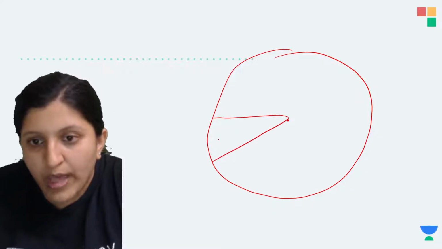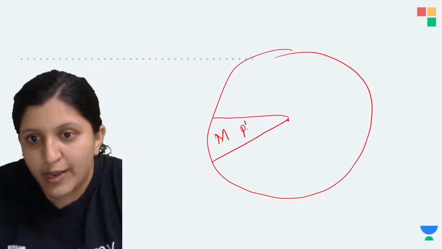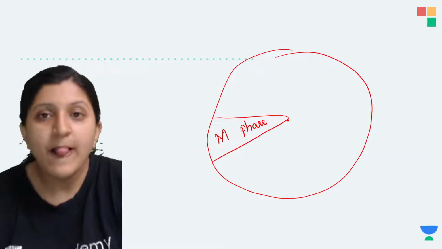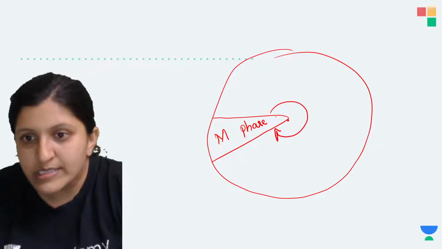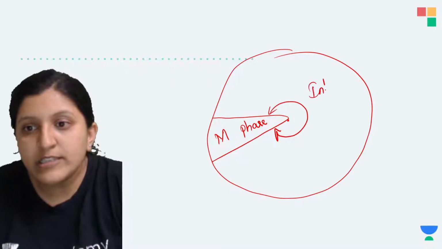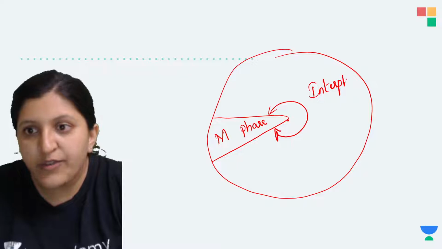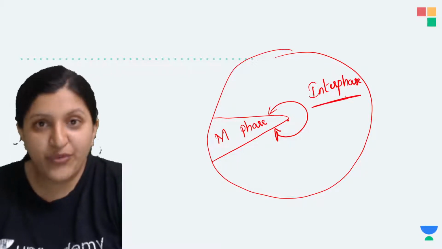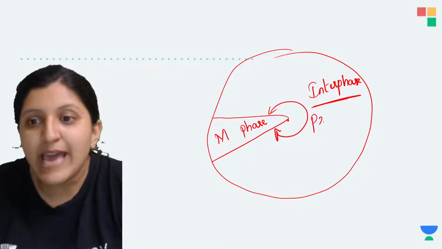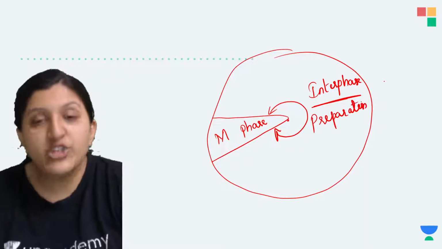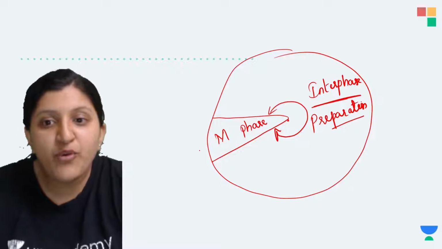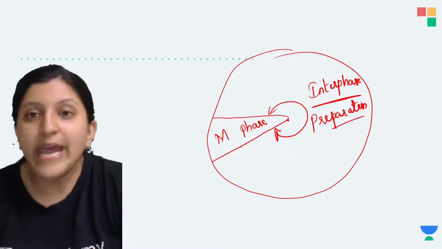One is the M phase, and other than that, this whole phase is the interphase. Interphase is the biggest phase, and it is a preparation phase. Preparation for what? Preparation for the next stage, that is the M phase.